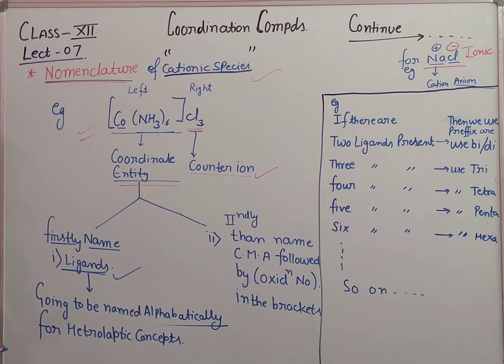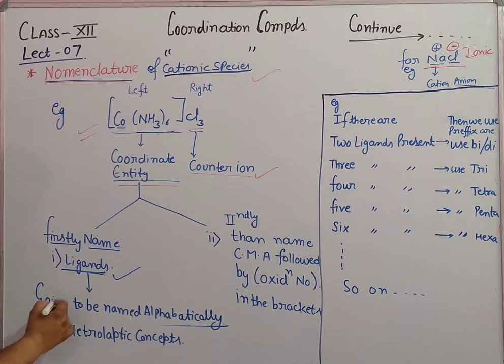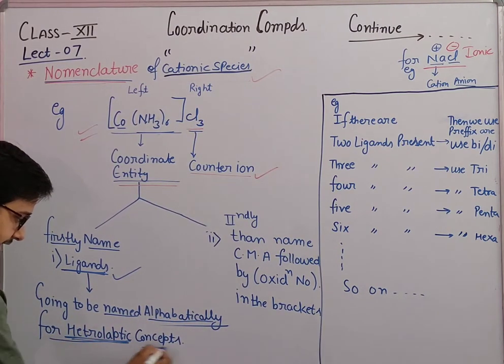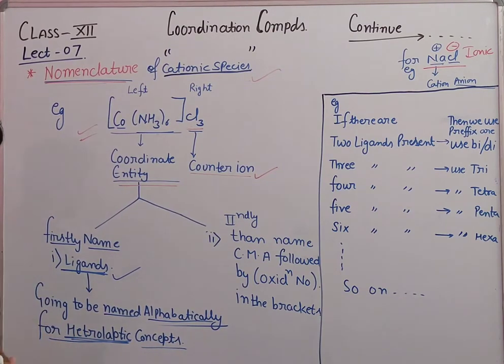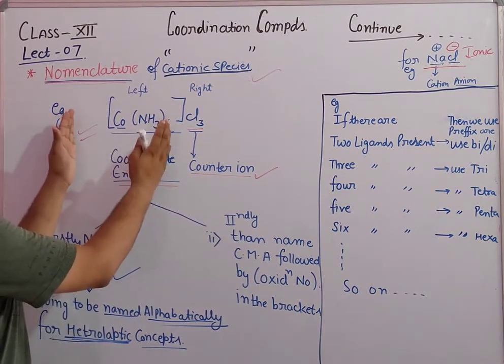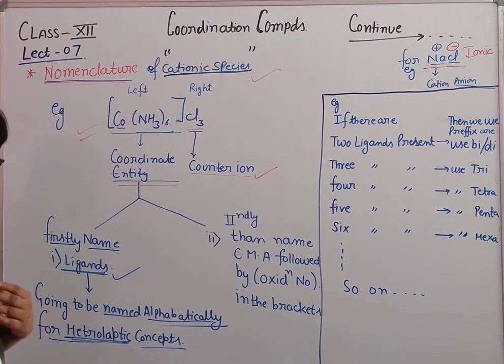Suppose there are different ligands used in this coordination compound, then we will follow the order of the alphabet. If the ligands are many or different, they are named alphabetically, which is the heteroleptic concept. Heteroleptic means when we are using different ligands together. Firstly we will name the coordinate entity, and inside it we name the ligands, with alphabetical order.